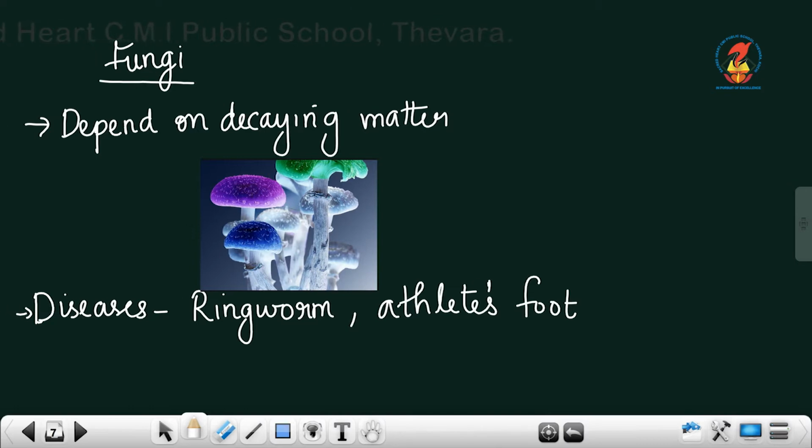So we said that fungi does not have chlorophyll. Then how does it get its food? Being a plant, it cannot move also. Fungi gets its food from dead and decayed plant and animal. Fungi causes diseases like ringworm, athlete's foot and many other skin diseases. This is all the harm or the bad things about fungi.